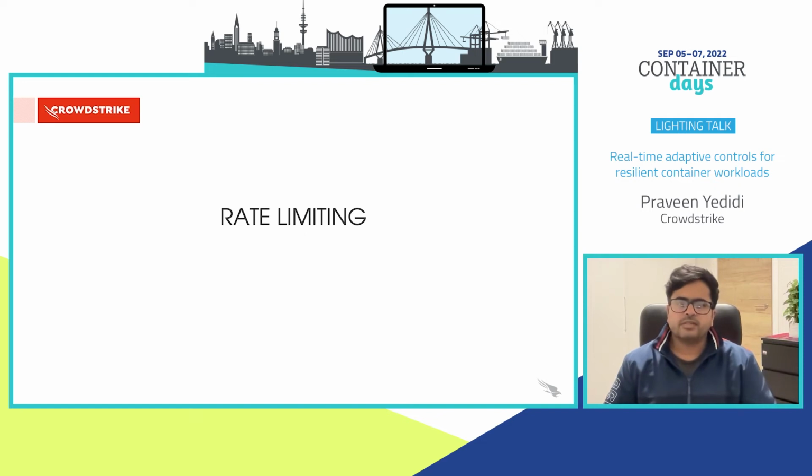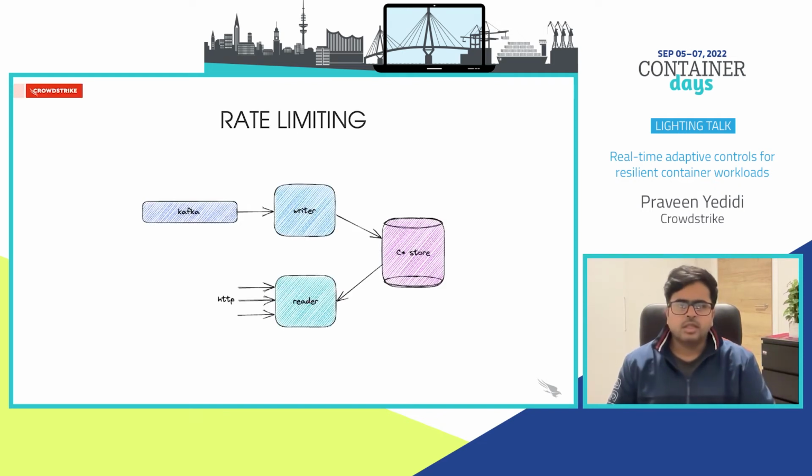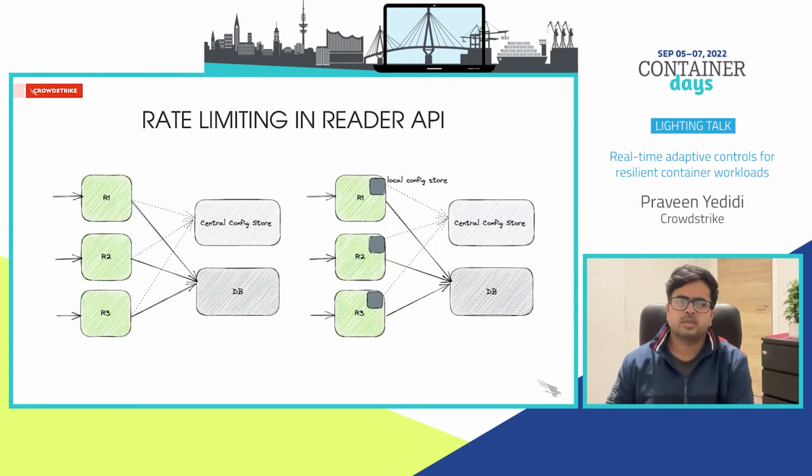Now let's take a look at rate limiting. We will use the reader services from this reference architecture that we've seen before to help put things into perspective.